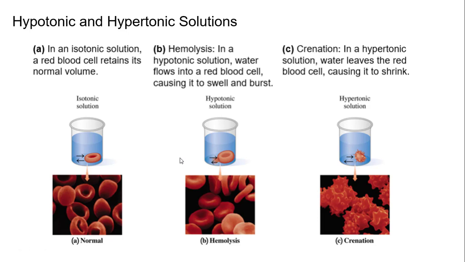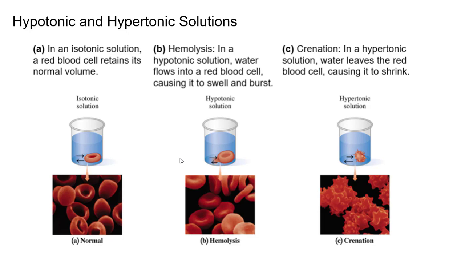So first let's look at what isotonic is. In an isotonic solution, a red blood cell retains its normal volume. So the pressure inside and out is fine. There's no difference in osmotic pressure. But what if there is? If there is a difference in osmotic pressure, the concentrations do not match.